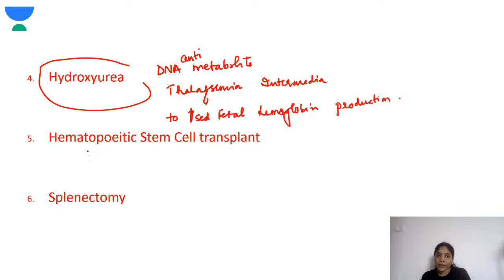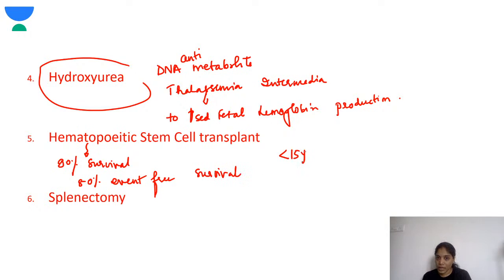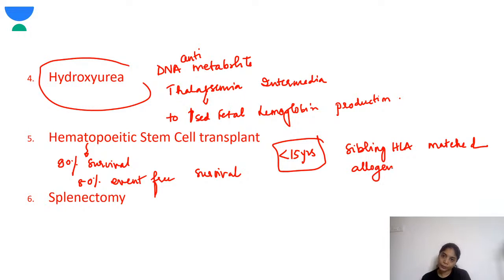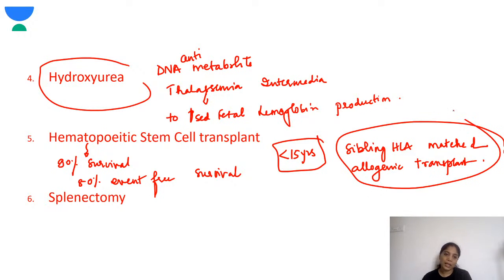So next comes the hematopoietic stem cell transplant. So this is very important. Especially this has around 90% survival, and there is 80% event-free survival. Okay, so this is done in children less than 15 years. So in children less than 15 years, you do hematopoietic stem cell transplant. So you have to get an HLA match, sibling HLA matched. So this is the best one, sibling HLA matched allogenic transplantation. Okay, so this is the best match.